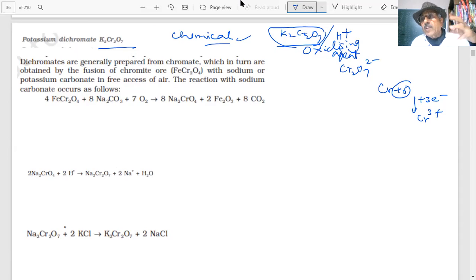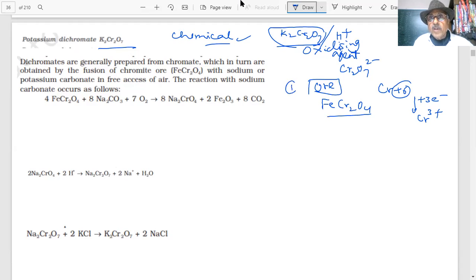Potassium dichromate is so important that it is extracted from an ore, which we call a chromite ore, student. First question: what is the name of the ore? The ore is written as FeCr2O4. This is called chromite ore. First point, chromite ore.